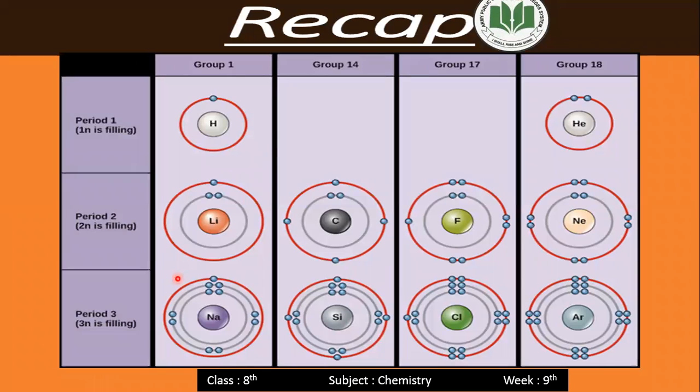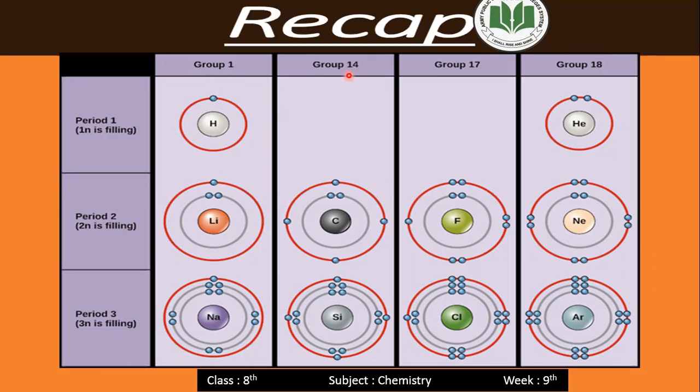Okay, let's have a recap of the previous lesson. In the previous week, we discussed how to draw the Bohr model of different elements. Like group number 1 has one electron in its outermost shell, and we draw an electron in the outermost shell of an element.